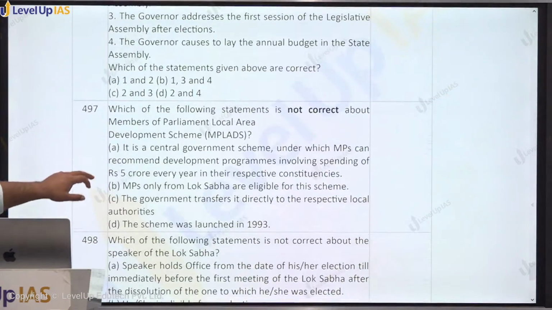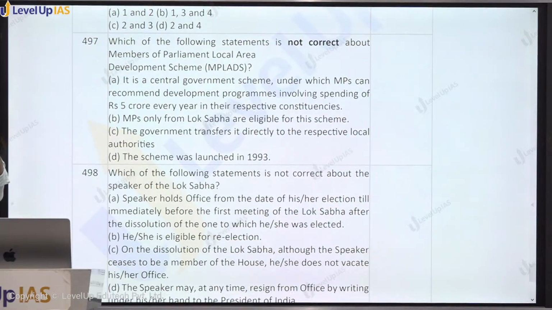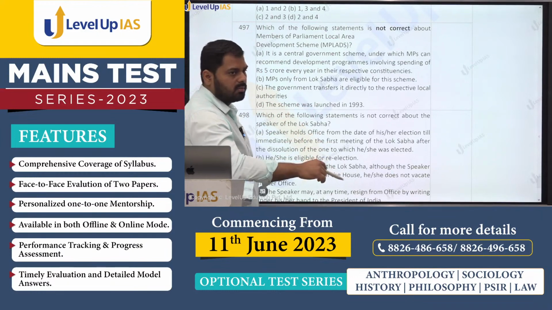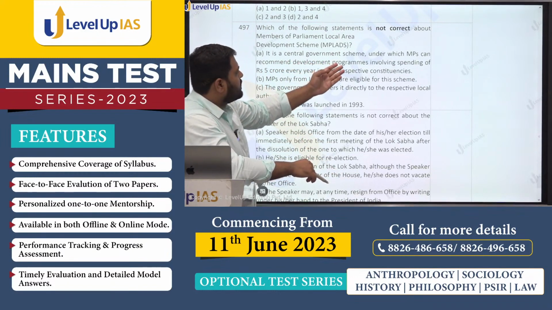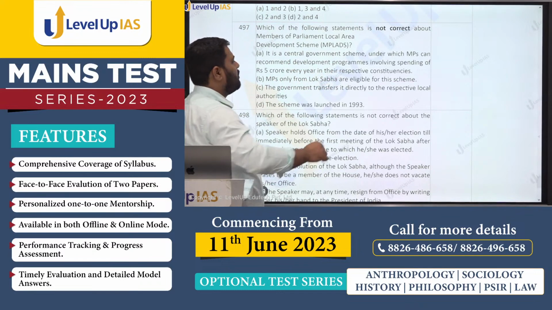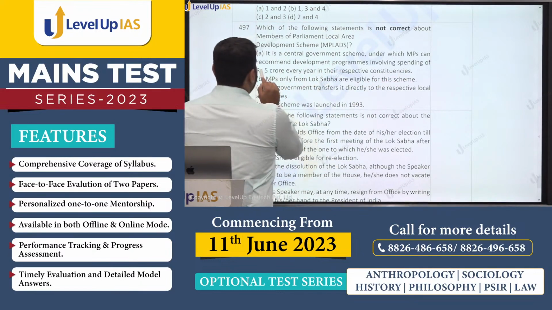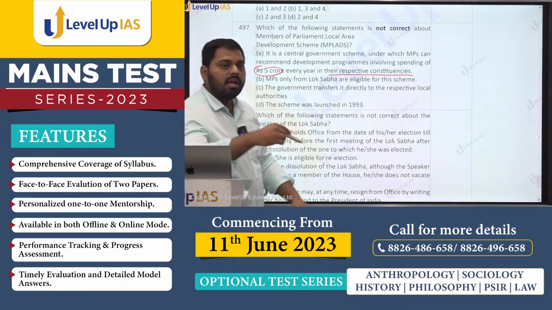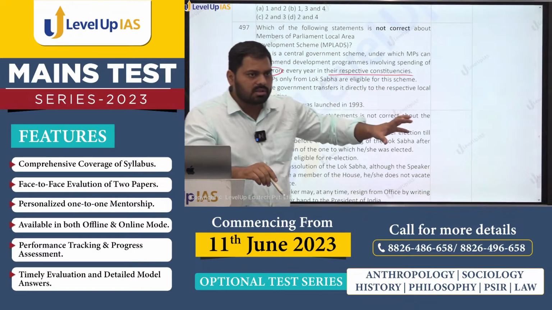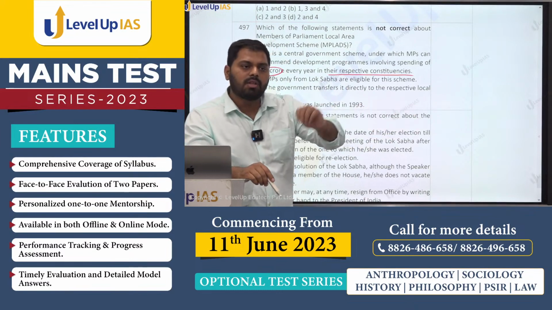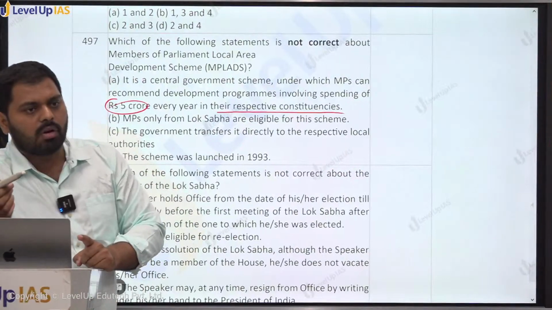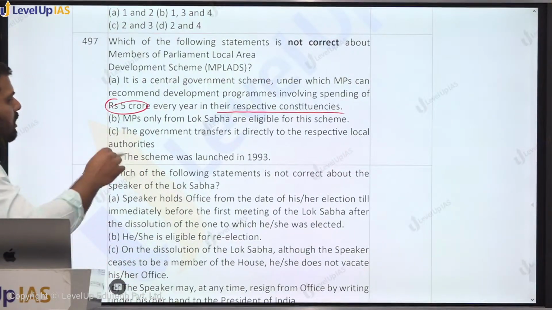Which one of the following statements is not correct about the MP LAD scheme? It's an evergreen scheme. It's every time in the current affairs, but this is a very old scheme. It is a central government scheme under which MPs can recommend development programs involving expenditure of 5 crores every year in their respective constituencies. They can recommend. It is not that they will sanction the funds, and neither are the funds given to the MPs. Simply, MPs will recommend, and those funds will be directly transferred to the local authorities. Right? So the first statement is however correct.